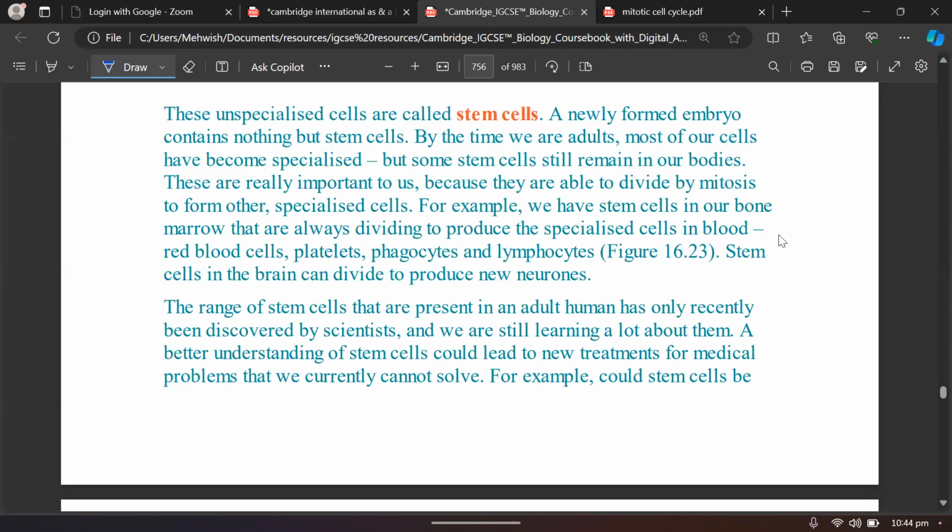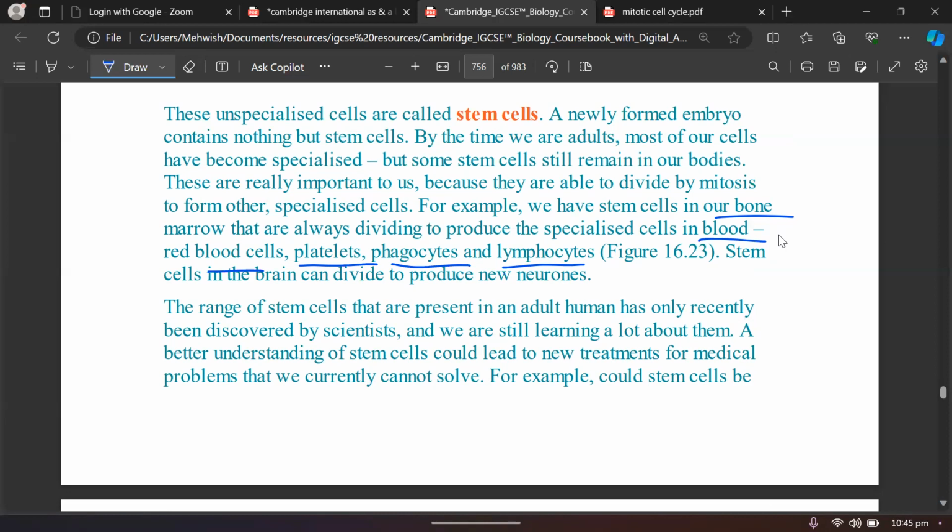This bone marrow has the ability to develop particular types of cells, not all types of cells, but definitely a few types like red blood cells, platelets, phagocytes, and lymphocytes. So the bone marrow in our body, which runs in the vertebral column bones, is present inside the bones, and that fluid actually has certain stem cells, and they have the ability to divide, number one, and they also differentiate into specialized cells by the expression of different genes, right?